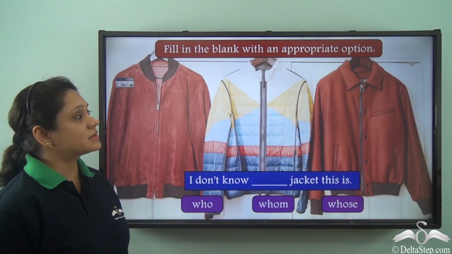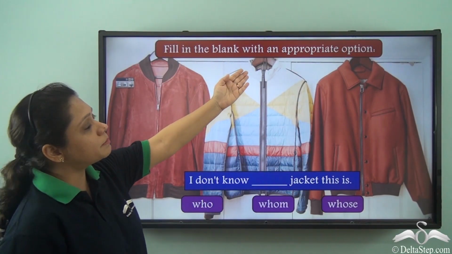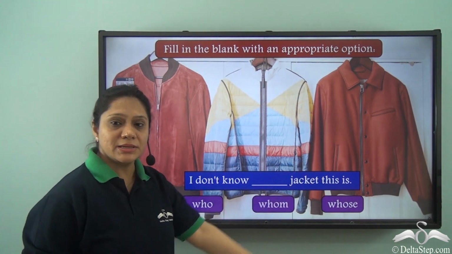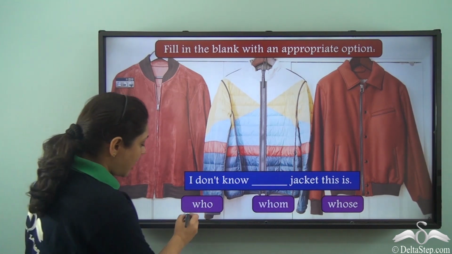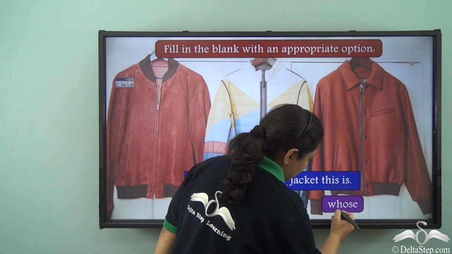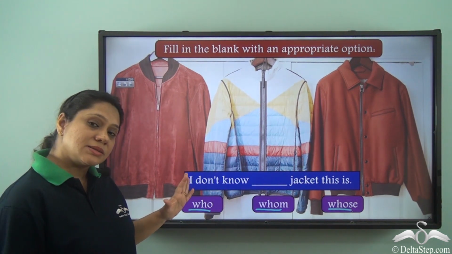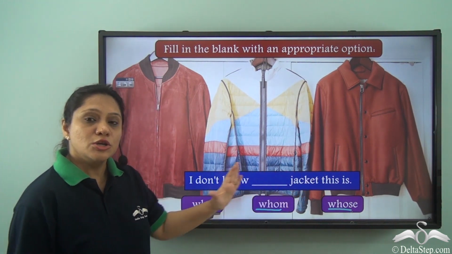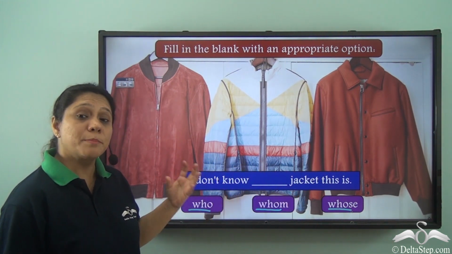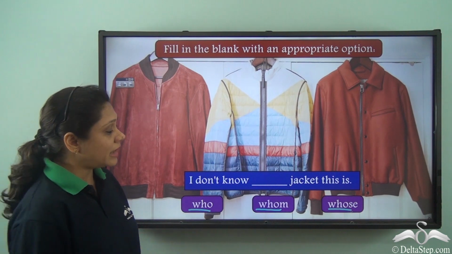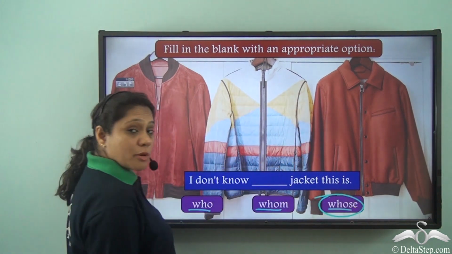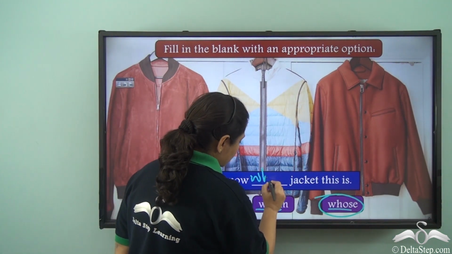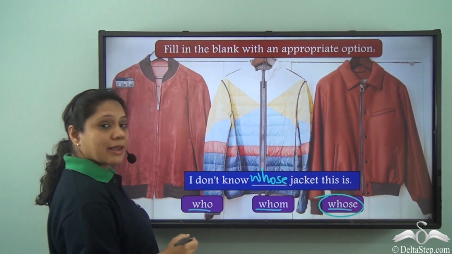Now let us do this exercise. Fill in the blank with an appropriate option. I don't know dash jacket this is. The options given to us are who, whom and whose. Now let us read the sentence again. I don't know dash jacket this is. So this sentence shows possession and we know that we use whose to show possession. So our answer will be I don't know whose jacket this is.